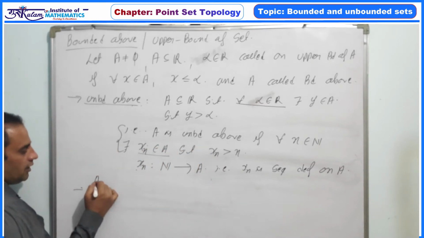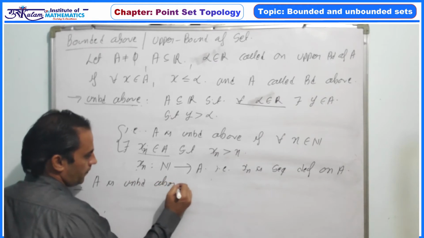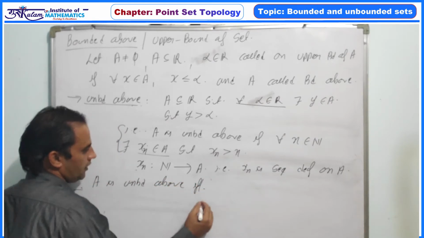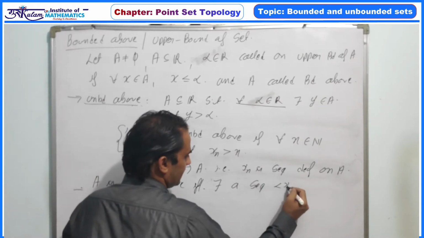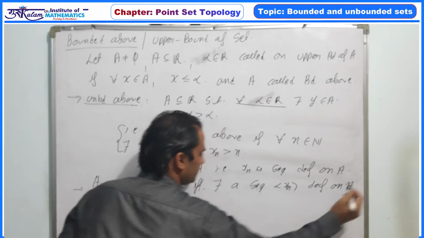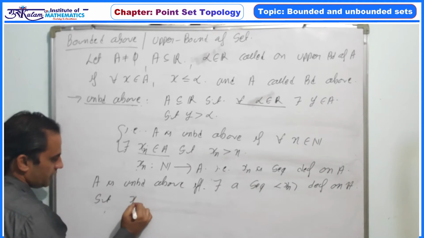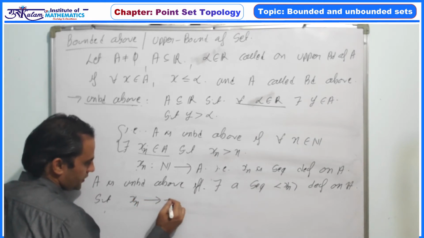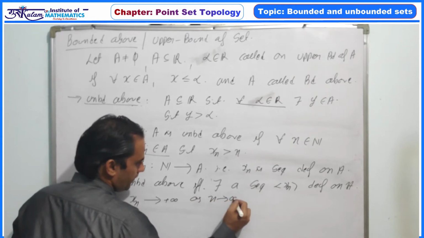That is, A is unbounded above if and only if there exists a sequence, say x_n, defined on A such that the sequence x_n diverges to plus infinity as n tends to infinity.